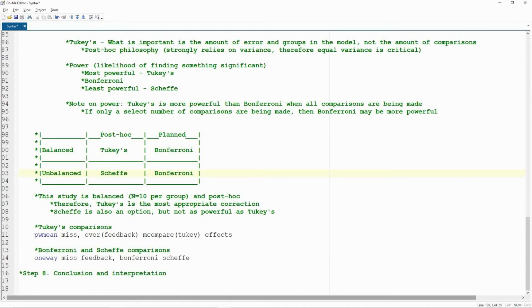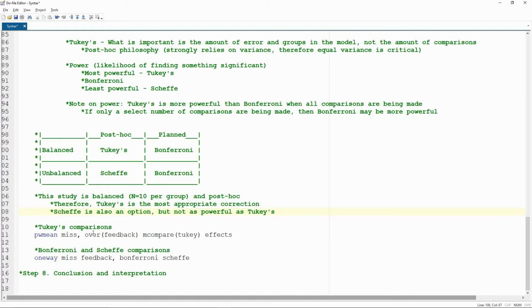Our study is balanced. We have 10 people per group, and it's post hoc. So post hoc balanced, therefore we're going to use Tukey's. Scheffé is perfectly okay, but it's not as powerful as Tukey's, and why would you cheat yourself of significance? So we're going to go with Tukey's.